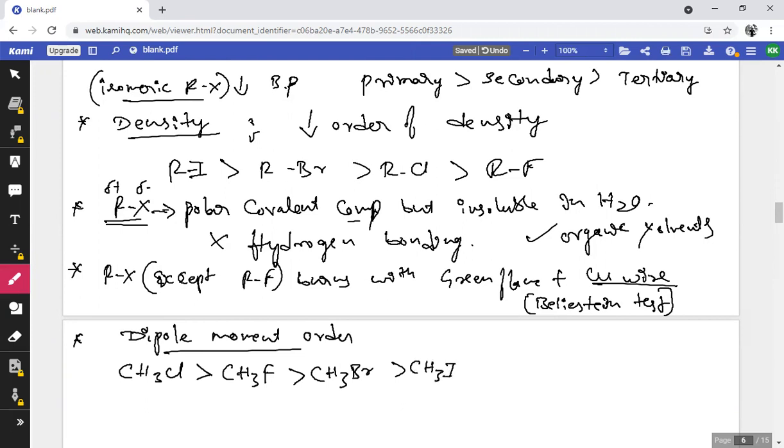So here we'll get confusion, like CH3F would have more dipole moment than CH3Cl, but due to some reasons like the smaller size of fluorine and all, CH3Cl has more dipole moment than CH3F. Then it follows the regular trend, CH3Br greater than CH3I.